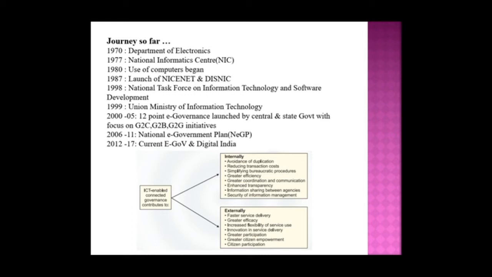So this is a chart of what ICT-enabled connected governance contributes to, internally and externally. Internally: avoidance of duplication, reducing transaction cost, simplifying bureaucratic procedure, greater efficiency, greater coordination and communication, enhanced transparency, information sharing between agencies, and security of information management. Those are all the internal contributions.